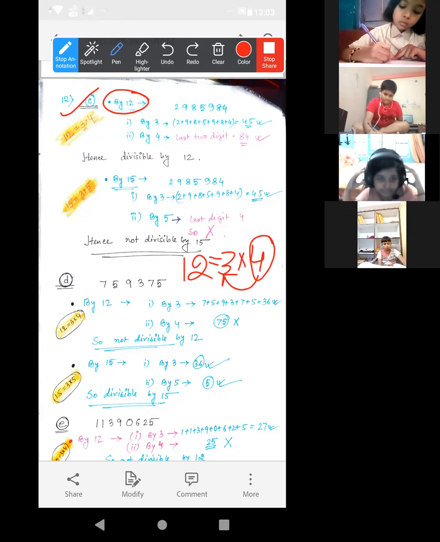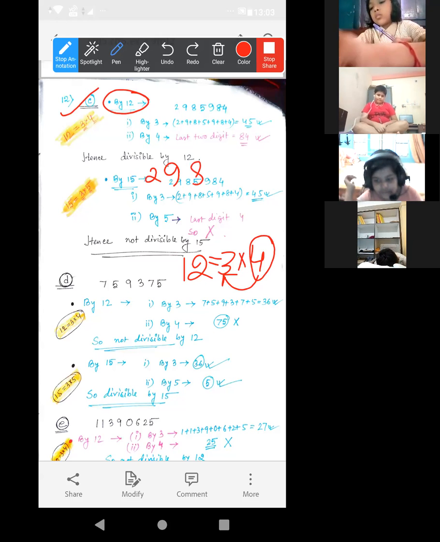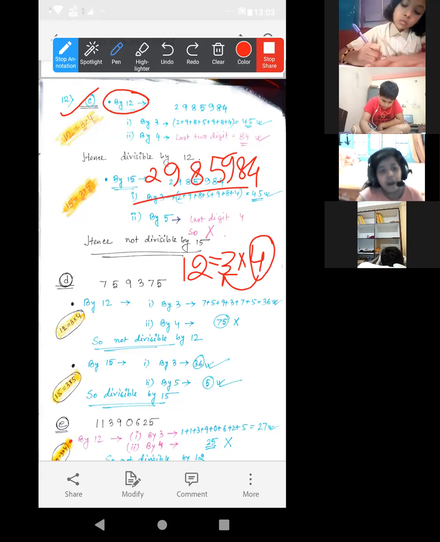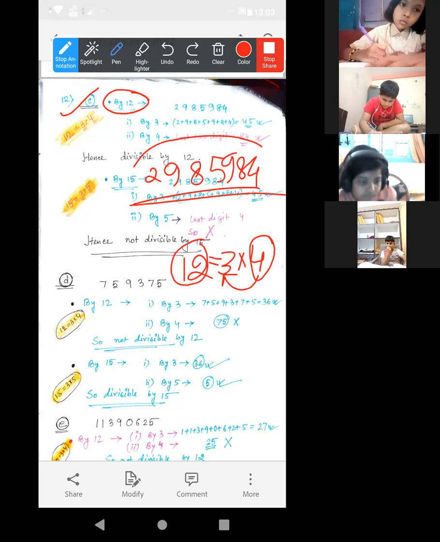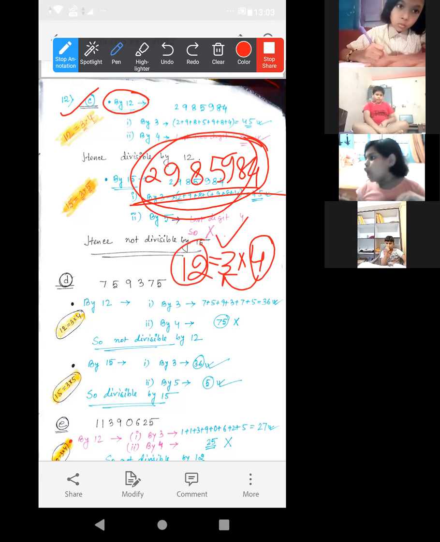So how to check now? The number is given. Let me write the number. It is visible though? Yes, ma'am. This one, this is the number. Now how to check this one is divisible by 12 or not? First we will check this one is divisible by 3. Then we will check this one is divisible by 4 or not.